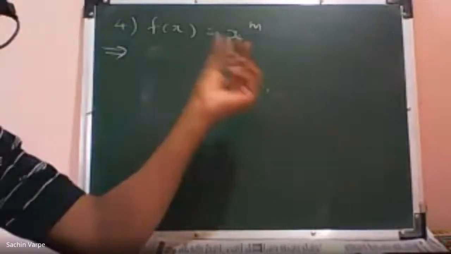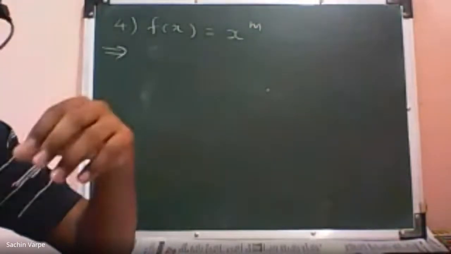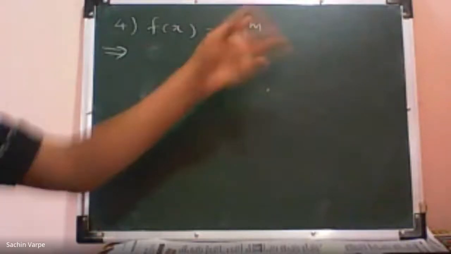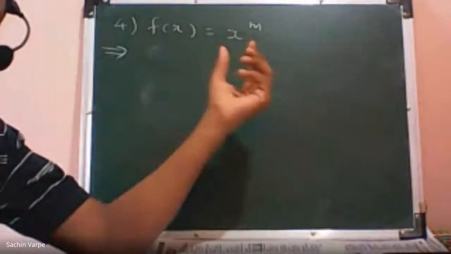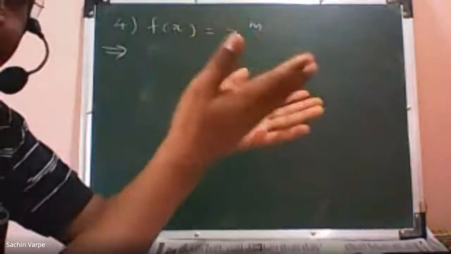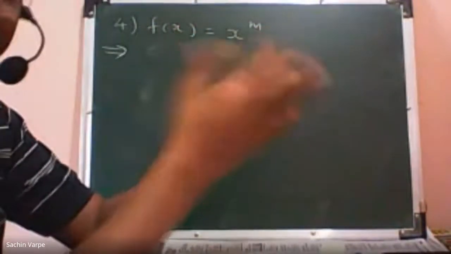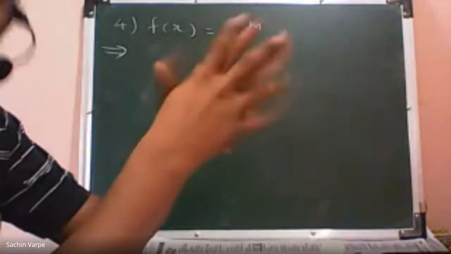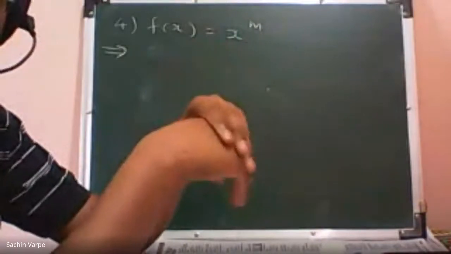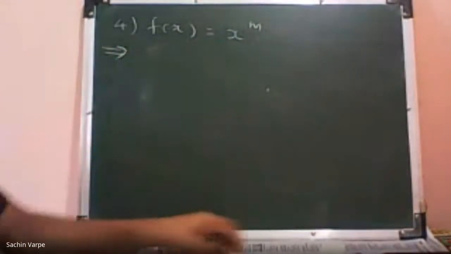It shouldn't be minus infinity. Okay, that is correct. It should not be minus infinity, but for the finite values, is there any restriction? Shweta says not equal to 0. No, that is not correct. If it is equal to 0, then anything raised to 0 is a constant number, or 1 we can say, isn't it? 1. And that is a polynomial. Any constant function, in fact, can be expressed in terms of variable, so that is a polynomial. No problem. So yeah, m can be equal to 0. Is it clear, Shweta? M can be equal to 0.